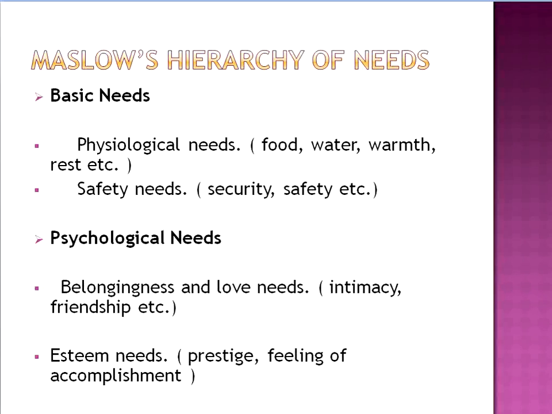The next one is esteem needs, for example prestige, feeling of accomplishment, etc. When an individual needs prestige, respect and a feeling of accomplishment, these are esteem needs, a part of psychological needs.